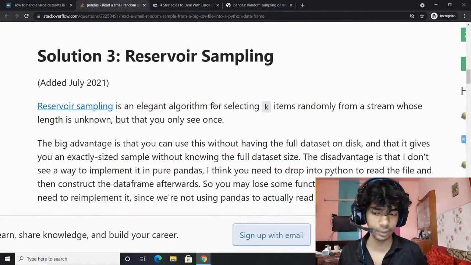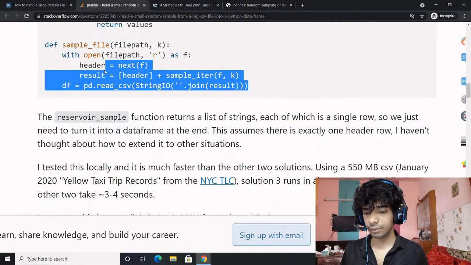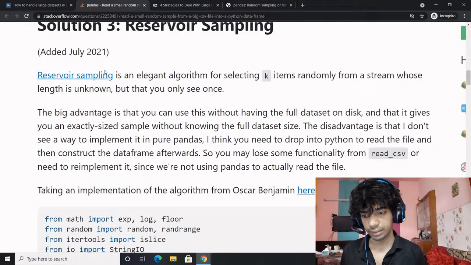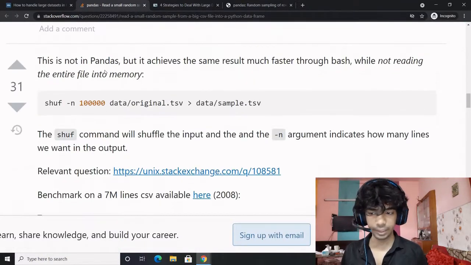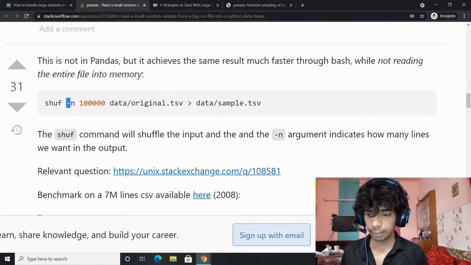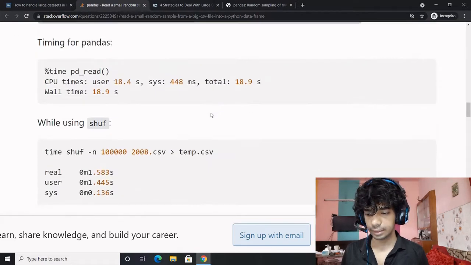Reservoir sampling is something quite interesting. I would ask you to go through it, and we will discuss it in the next session. What is reservoir sampling? It is a topic in itself. Now this is not in pandas, but it achieves the same result. This is a command line function: shuffle and place it somewhere else. Nice.